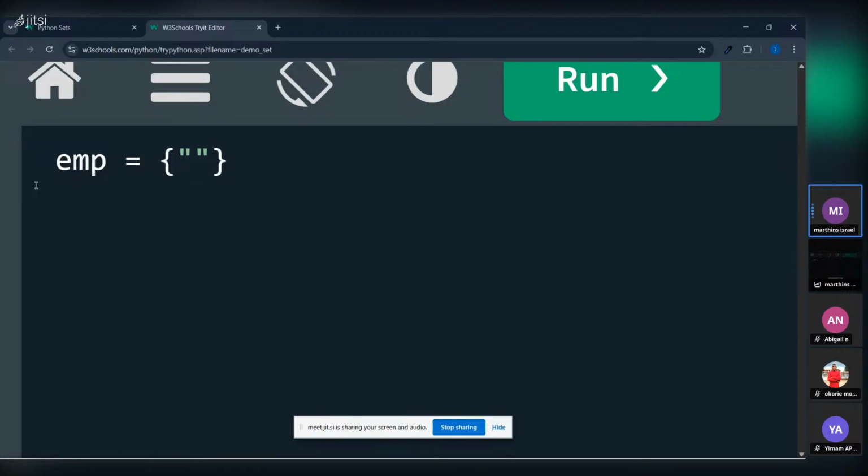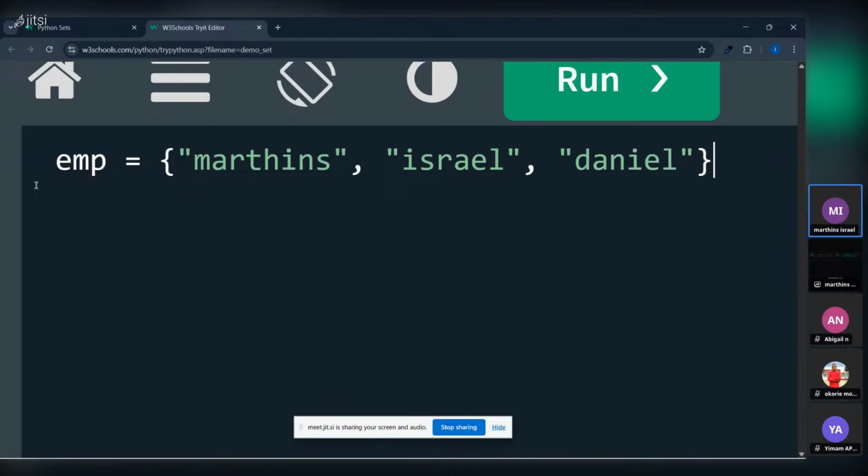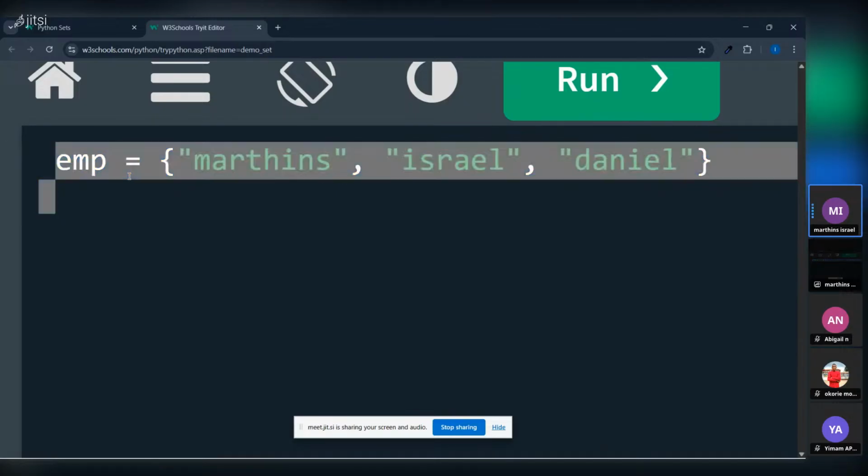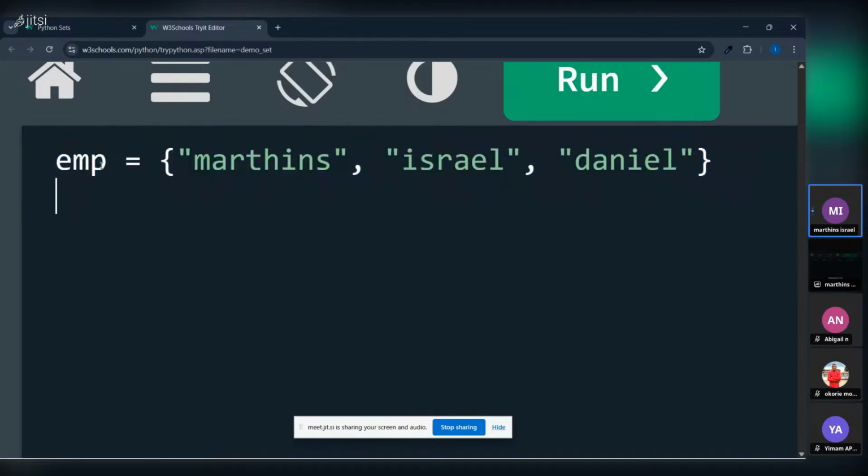You can call the first name, we can just say name, the first name. I can call it my name, Martins. Then you follow by a comma to write the second name, and you can say Israel. This is a new name. Another employee called Israel, and another employee we can call Daniel. Let's leave 3 employees for now. So now to print this employee, to tell the system to call this variable employee which you have given EMP, you use the normal word print, you print your word EMP.